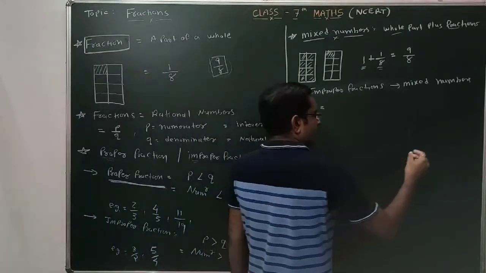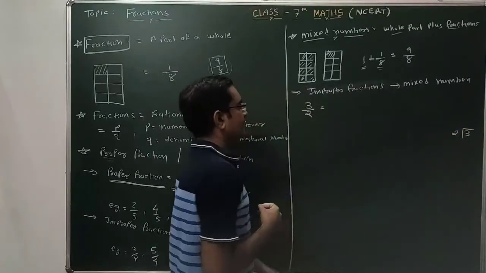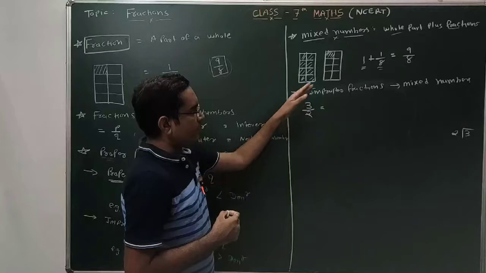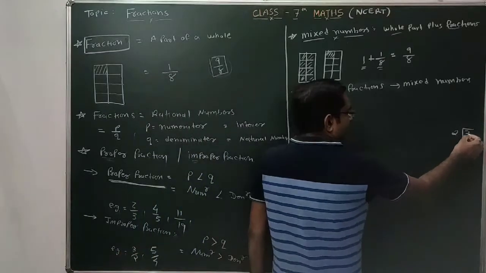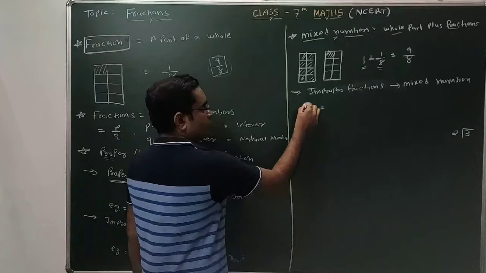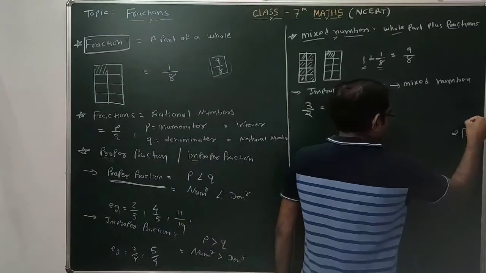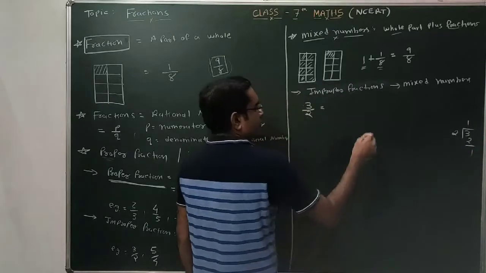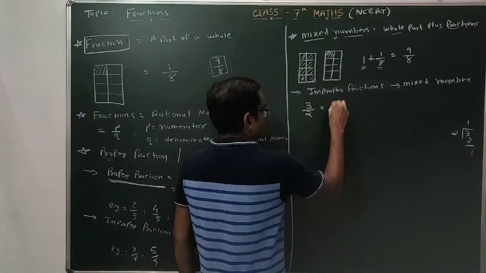For that you have to consider long division. You have to divide this 3 by 2. So to convert this improper fraction into a mixed number, you have to perform long division. So divide 3 with 2. You have to divide numerator with denominator. So 2 ones are 2. Remainder is 1. So this one is the integer, our whole part.